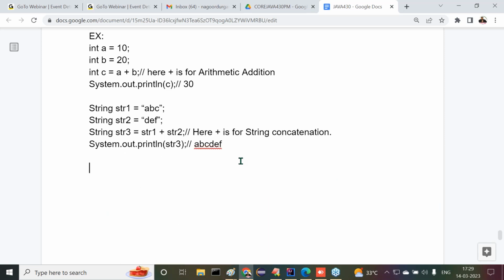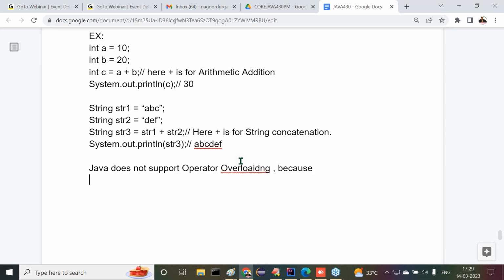Why is operator overloading not possible in Java? Because of two small reasons, very, very small reasons. Java does not support operator overloading. Why?